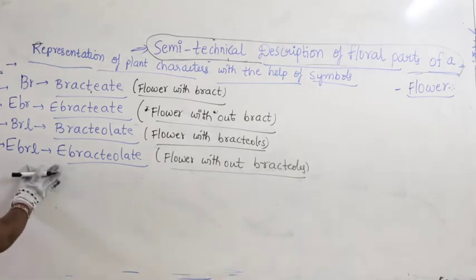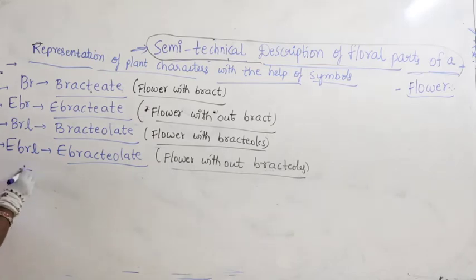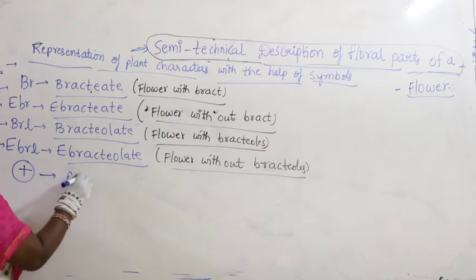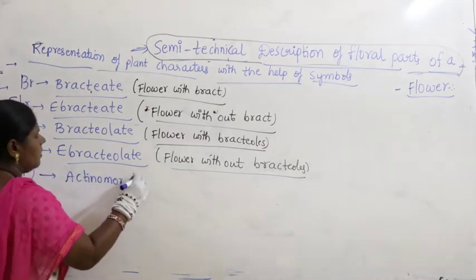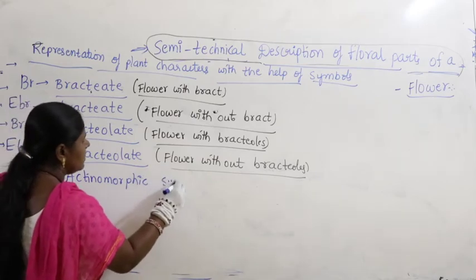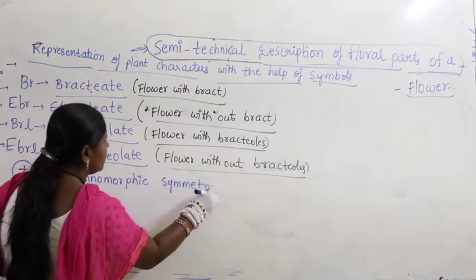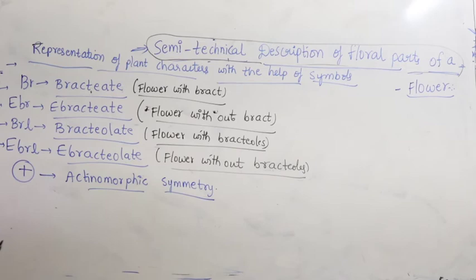Okay, right. Now let us go with the characters. Plus with a circle symbol means actinomorphic symmetry. A flower can be divisible into two equal halves.